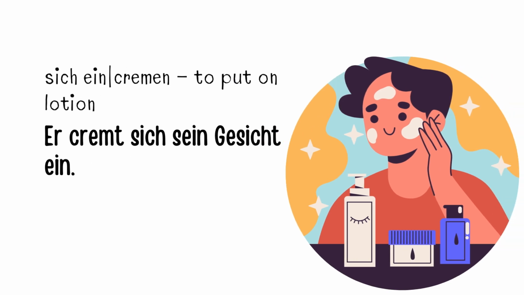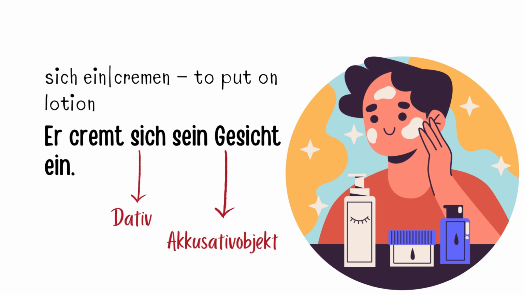Is the reflexive pronomen in this sentence dative or accusative? Richtig. In this sentence, there is a direct object, sein Gesicht, so the reflexive pronomen sich is dative.